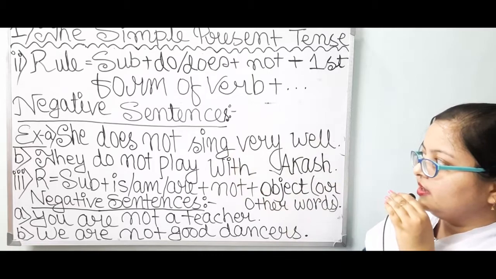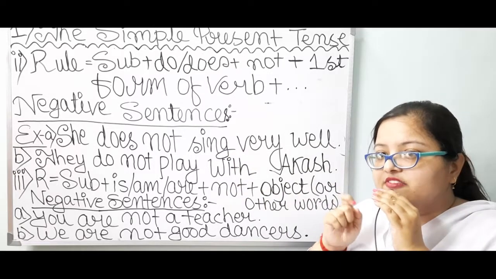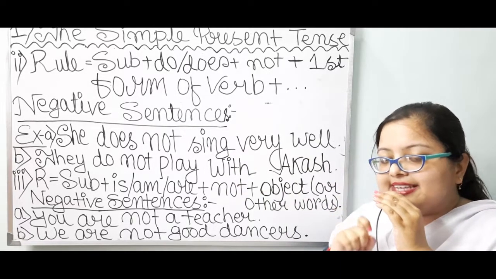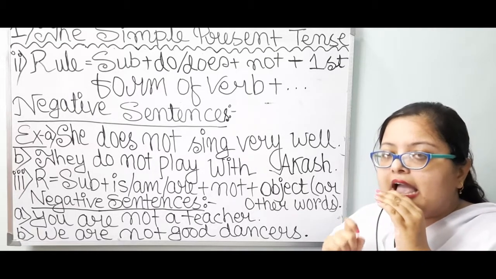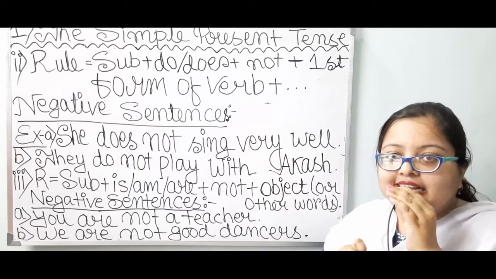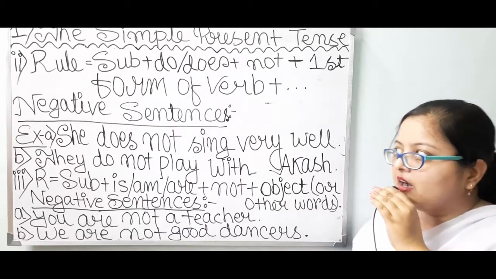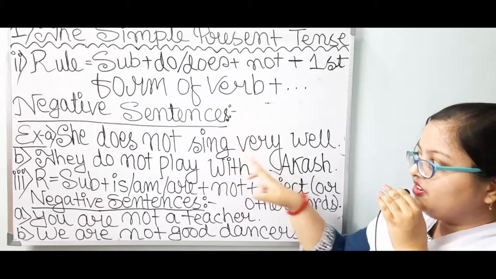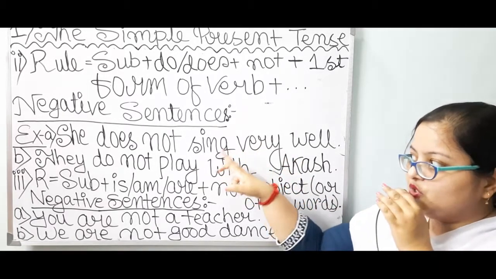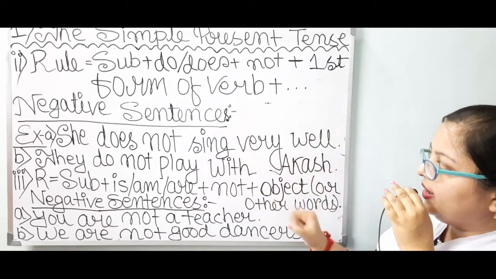Sing, sang, sung. First form sing, second form sang, and the third form is sung. Over here, I have to take the first form. So, sing according to the rule.